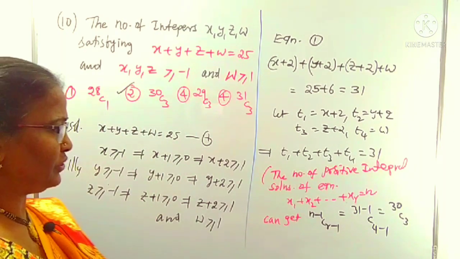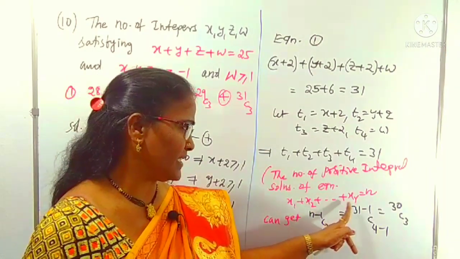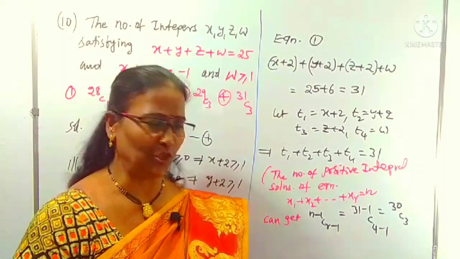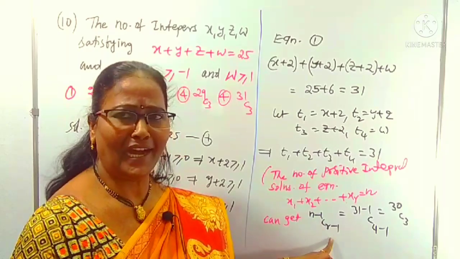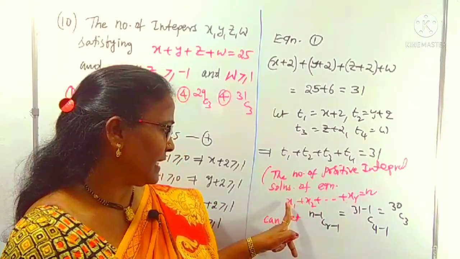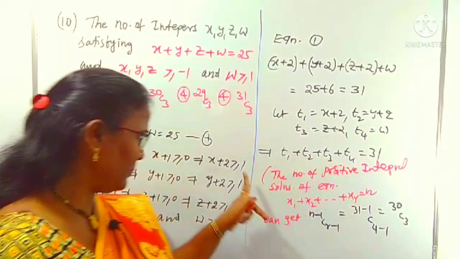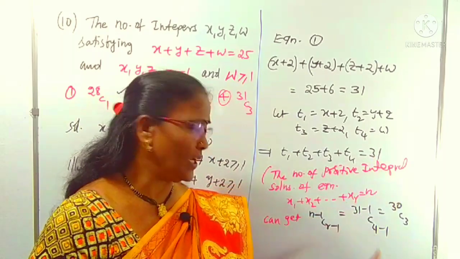Some additional tips you have to use. When can we use this tip? When x1 plus x2 plus up to xr is equal to n, and x1, x2 up to xr are positive integral solutions, we can get the number of solutions as n minus 1 C r minus 1. Compare this formula. Here x1, x2 up to xr, r terms, there are 4 terms here. Each is a positive integer. And also n is 31. That is all used here.